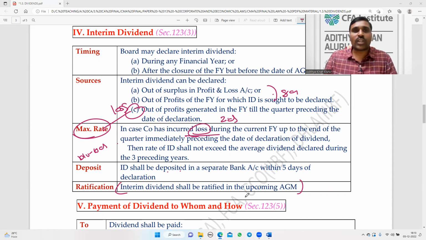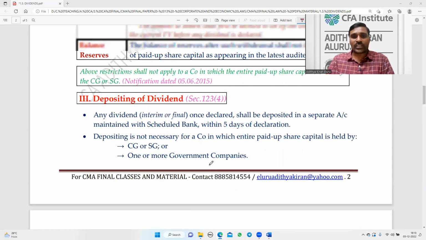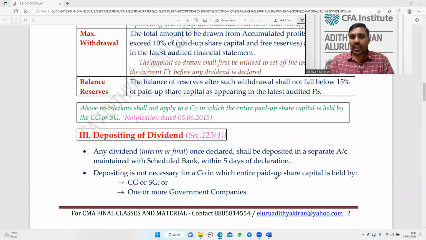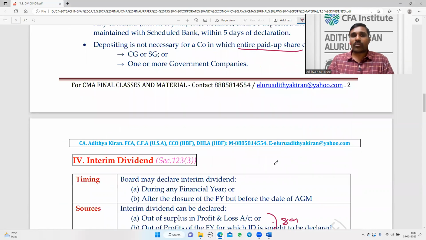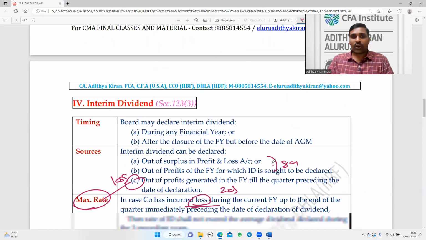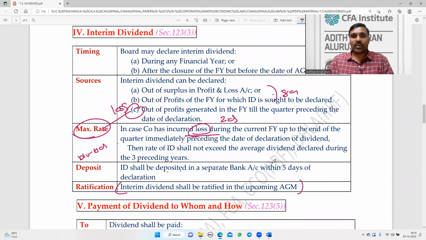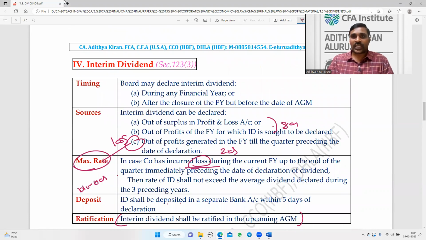Okay, right. So this is all about the interim dividend, and this is the depositing of dividend. The exemption applies where the entire paid up share capital is held by the central government, state government, or one or more government companies. Okay, so that's all with the interim dividend. Remaining topics we'll discuss in the next class. Okay, thank you.